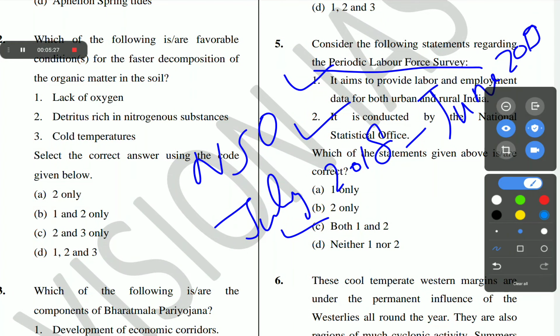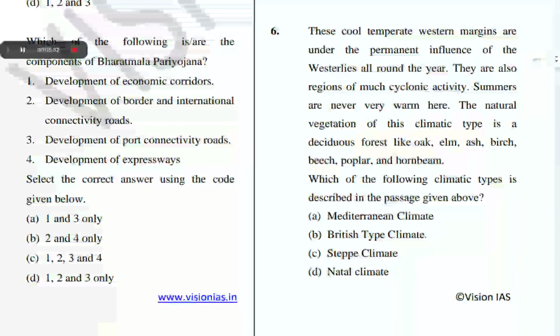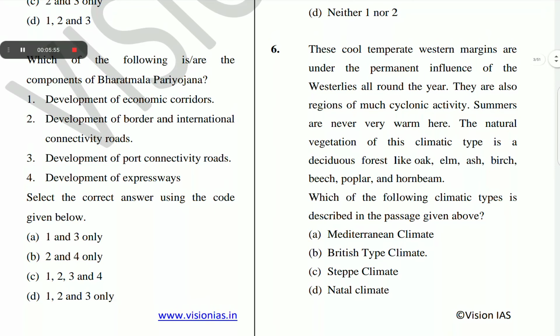The next question is question number 6. These cool temperate western margins are under the permanent influence of the westerlies all round the year. There are also regions of much cyclonic activity. Summers are never very warm here. The natural vegetation of this climatic type is a deciduous forest like oak, elm, ash, birch, beech, poplars and hornbeam. Which of the following climatic types is described in the passage given below? The options are Mediterranean climate, British type climate, steppe climate, natal climate.